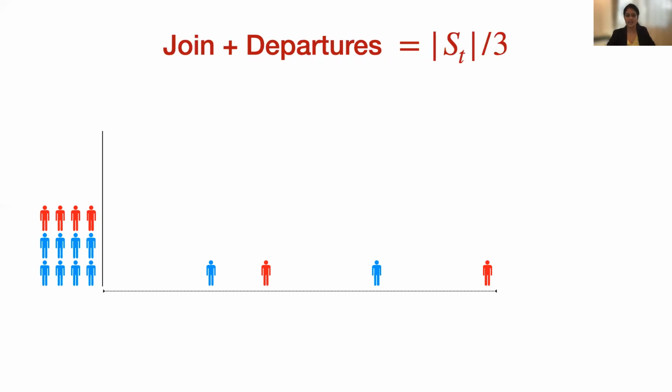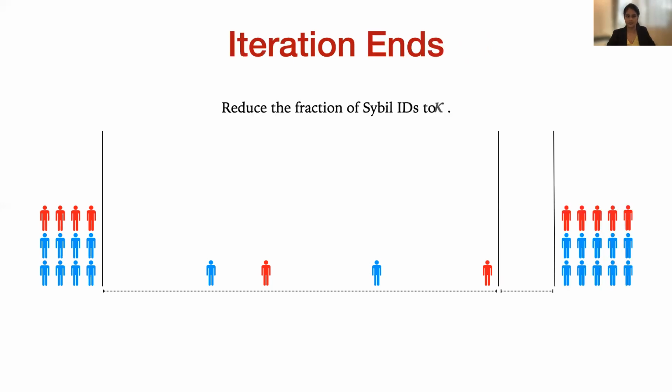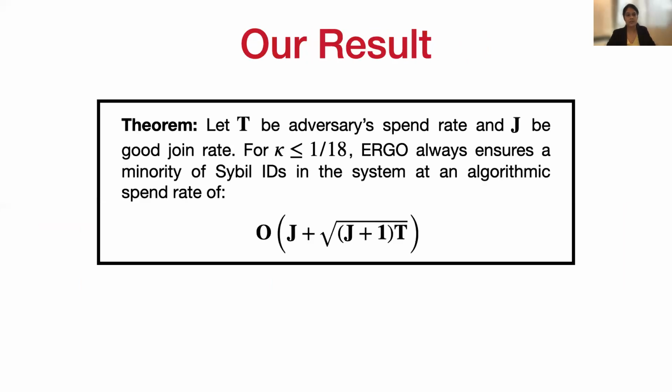Once the system has seen sufficiently many joins and departures, we issue a one-hard challenge to all IDs in the system, which we call a purge. Any ID that does not provide a valid solution to this challenge is evicted from the system. This again reduces the fraction of Sybil IDs to kappa, with which the iteration ends. With this protocol, we maintain a minority of Sybil IDs in the network at all times while maintaining the cost guarantees. The secret sauce of this algorithmic cost is a good join rate estimation protocol, GoodJEst.